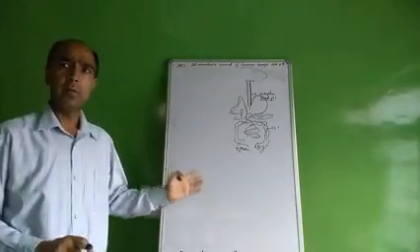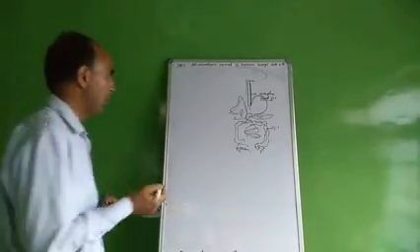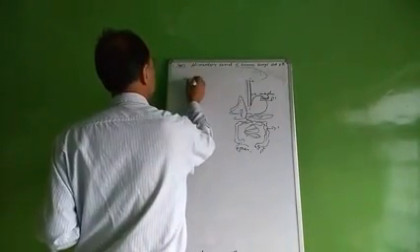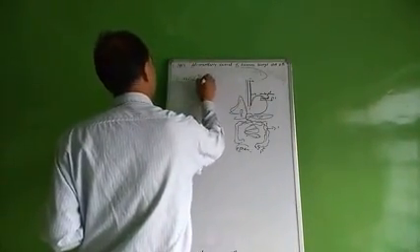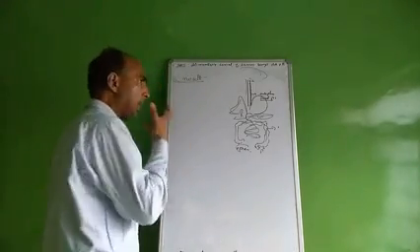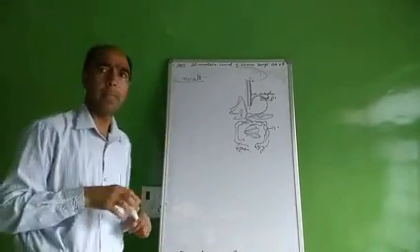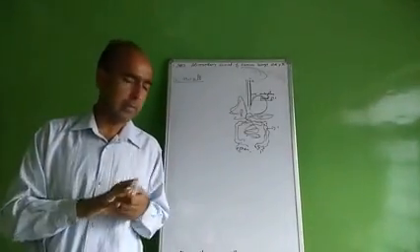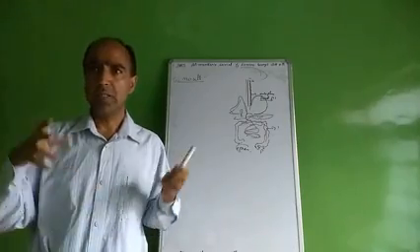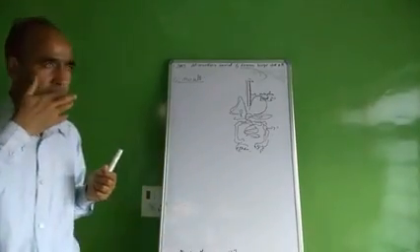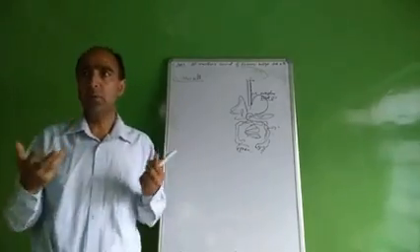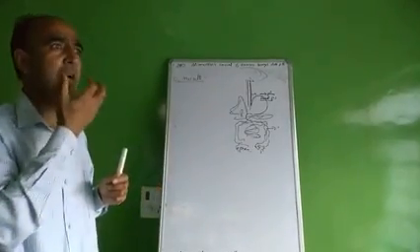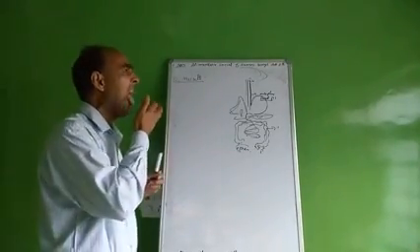First we describe the first part of the digestive system, that is the mouth. You all know that the mouth plays an important role. The mouth is called the oral cavity or buccal cavity. It is surrounded by lips, and the buccal cavity contains teeth and tongue.